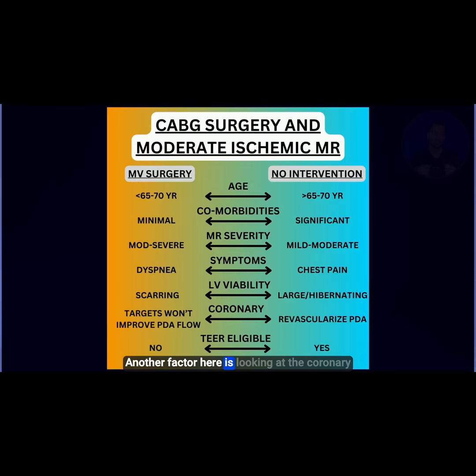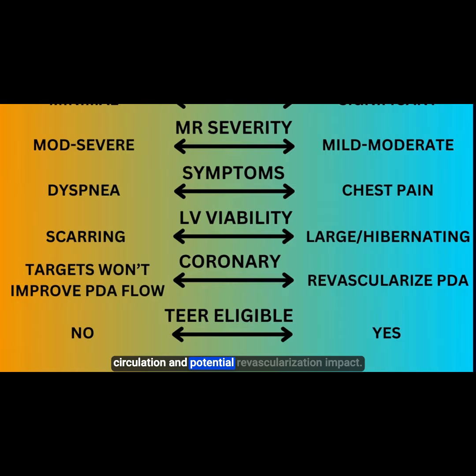Another factor here is looking at the coronary circulation and potential revascularization impact. If the inferior and infralateral wall has viable tissue and there is a stenotic coronary vessel that can be bypassed to improve blood flow to the PDA, then there's a possibility of improving posterior medial papillary muscle dysfunction, LV dilation, and subsequent MR. It's important here to know the RCA and left circumflex distribution.